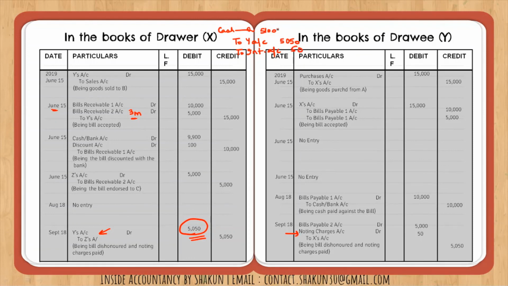Cash account will be debited with the total amount that you are receiving, 5100, to Y with the amount with which you had debited him earlier, that is 5050, and the extra 50 rupees is for interest, which is an income for the drawer, hence it is credited. In the books of Y, our entry would be: he is making a payment to whom? To X. So the creditor X is now debited with the same amount, 5050. Okay, he is paying interest to him, so interest account is debited with rupees 50, and total cash that he is paying is 5100. So the cash is credited with 5100. So this will be the last entry in the books of X and Y. So we are done with this question.